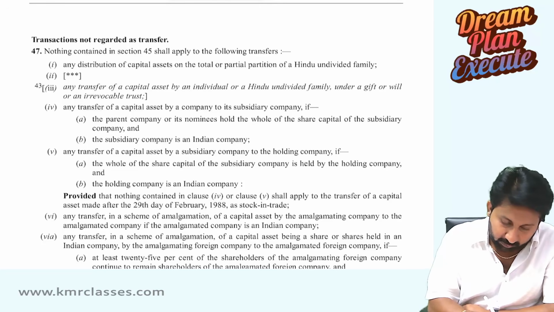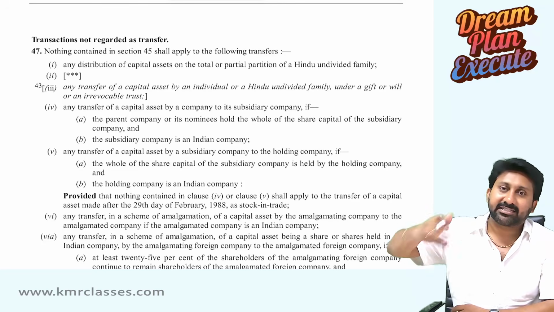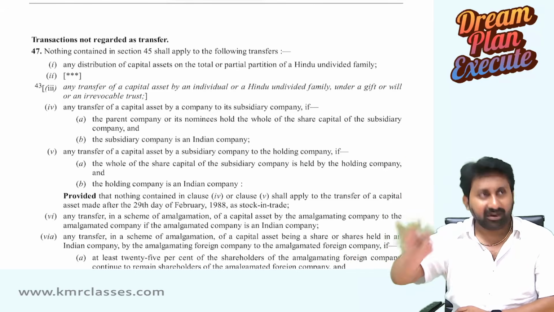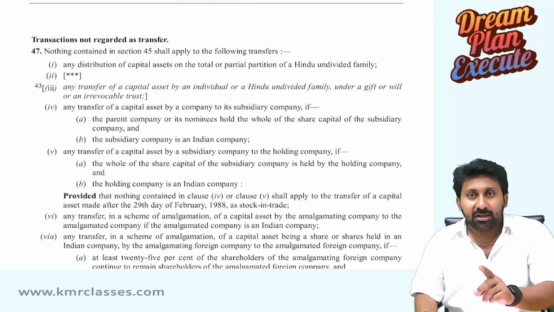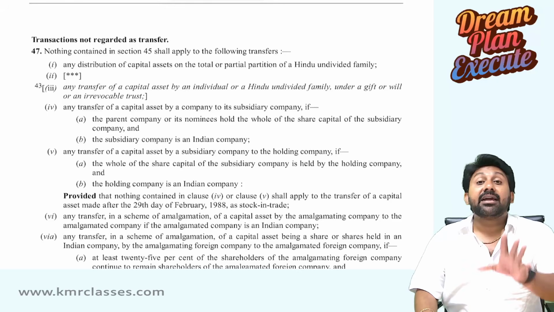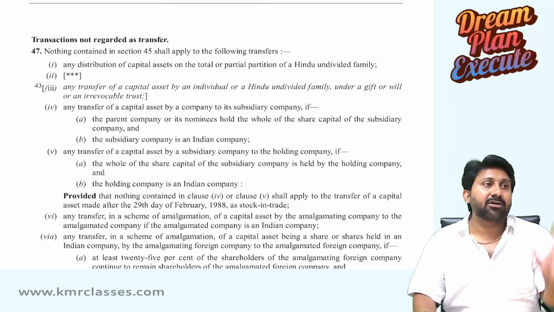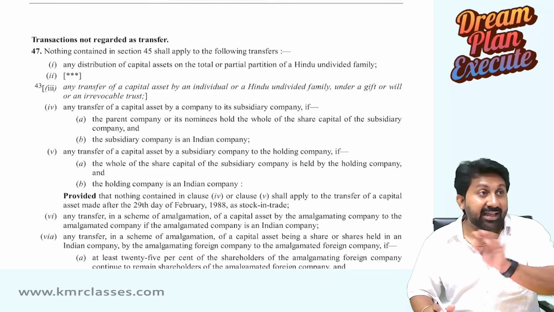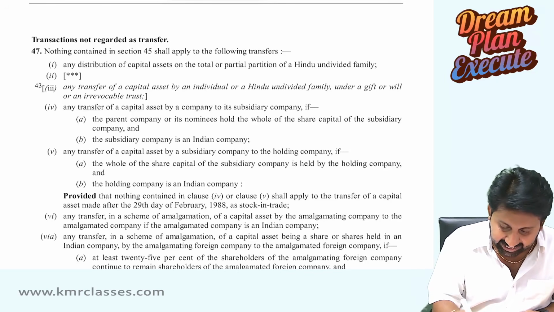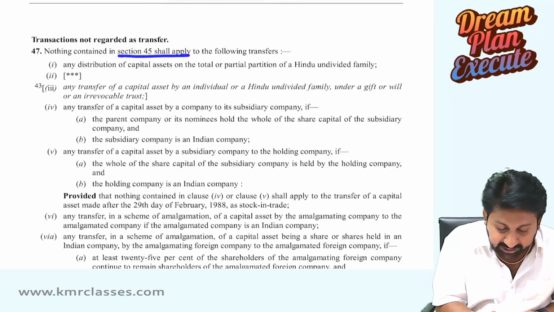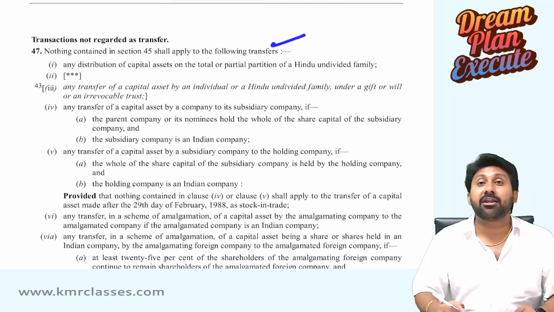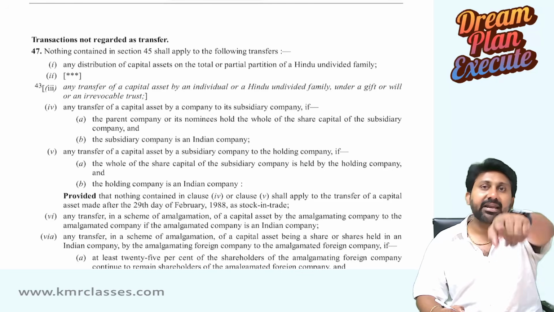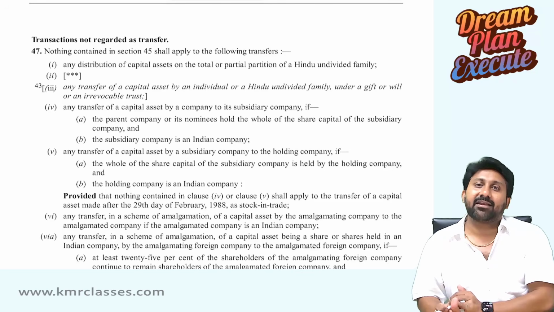It means 1, 2, 3, 4, 5, 6, 7, 7A, 7B, 7C, 7D, 7E, all these are transfers. But to these transfers, capital gains tax will not get attracted. He did not say the following are not transfers. He said section 45 shall not apply to the following transfers. These are all transfers, but capital gain chargeability will not be there.